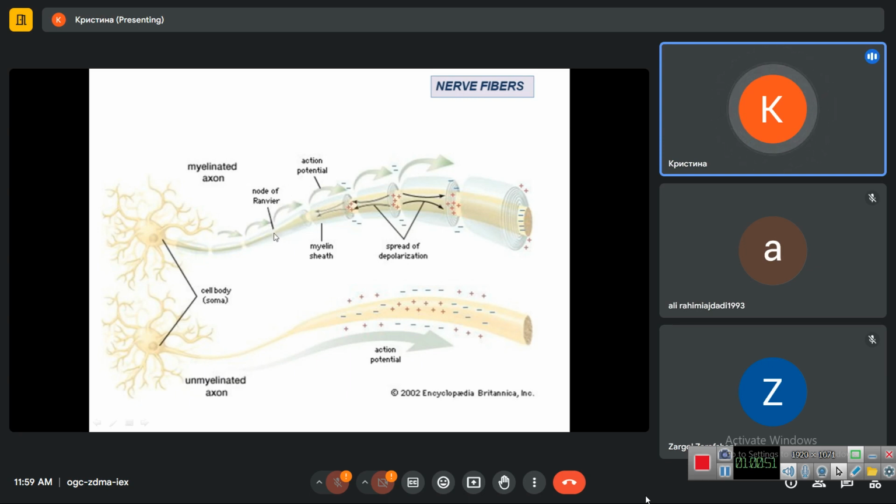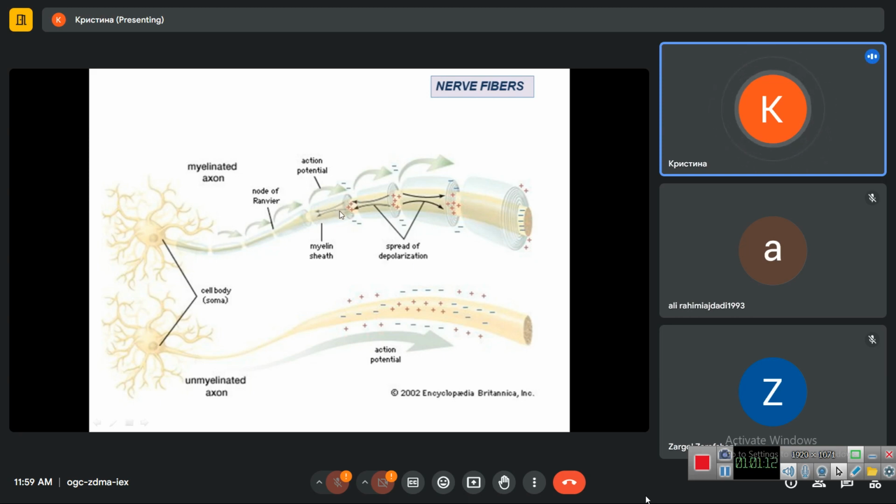This is the area of the axon not covered with the myelin sheath. The myelin sheath acts as an insulator, so no opening of ion channels can be performed in the area of the axon covered with the myelin sheath.